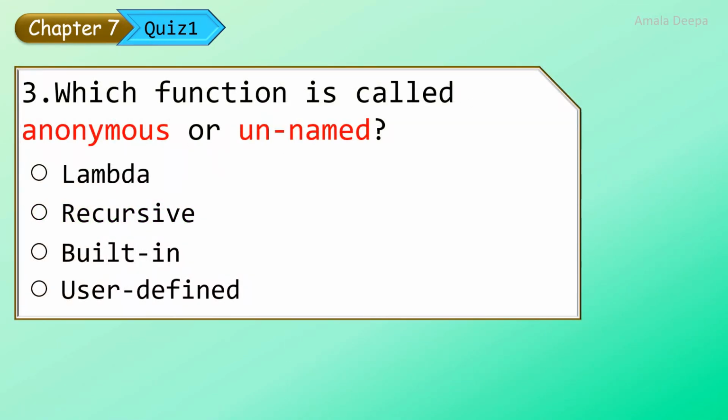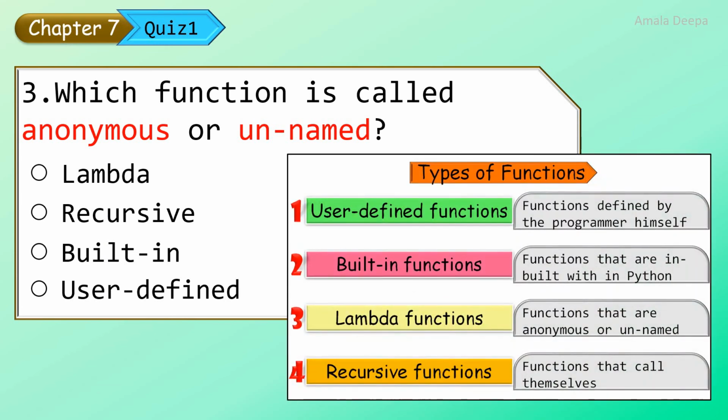Which function is called anonymous or unnamed? Once again, take a look at the types of functions. The third type of function, lambda functions, functions that are anonymous or unnamed. Therefore, the answer is lambda.